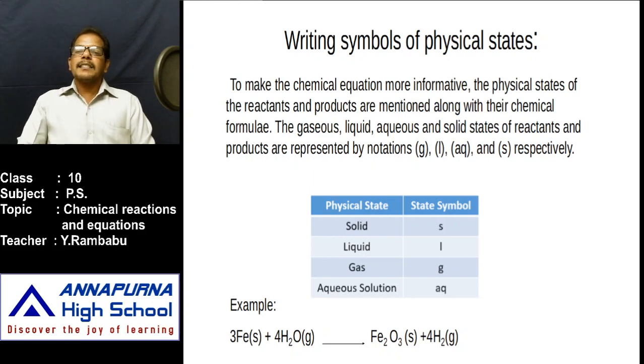While balancing a chemical equation, we are changing the coefficient number of the molecule. After balancing, on the right side we have to mention the physical states. For example, if the reactants or products are in solid state, keep (s) in brackets at the side of the substance. In this example, observe iron, it is in solid state. How can you identify that? At the side of the substance, s is mentioned in brackets.